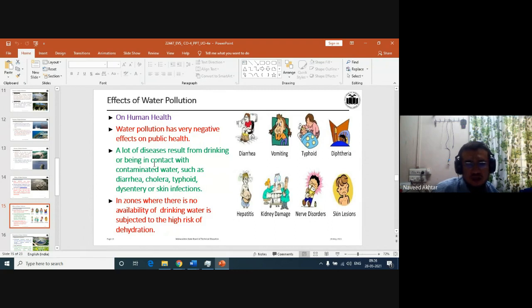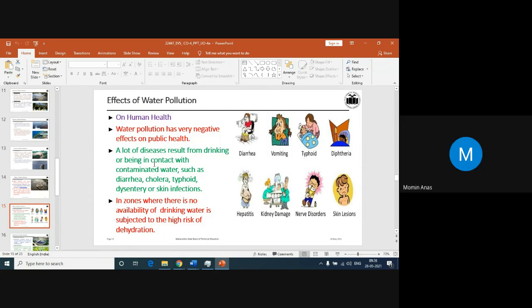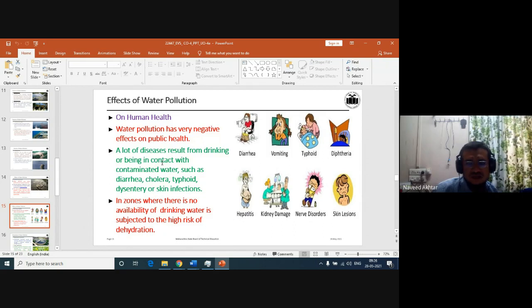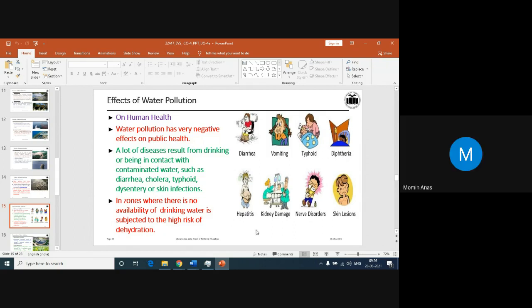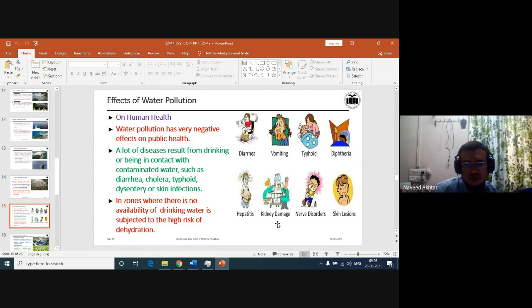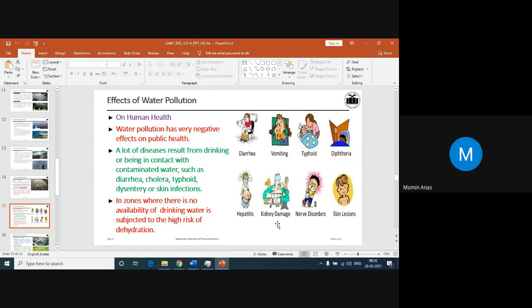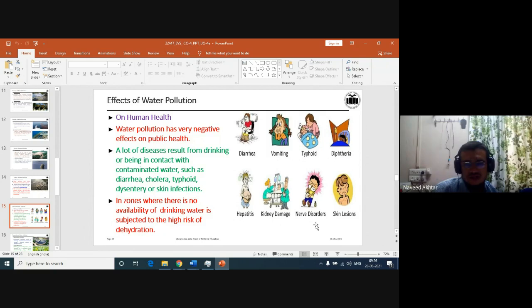A lot of diseases result from drinking or being in contact with contaminated water, such as diarrhea, vomiting, typhoid, kidney damage, nerve disorder, and skin diseases. So many such diseases are seen in human beings also due to the